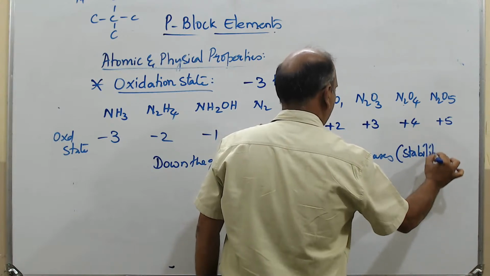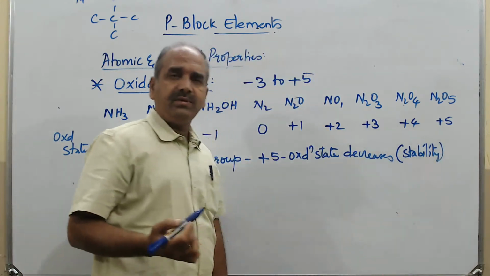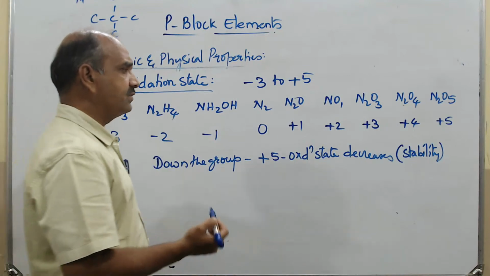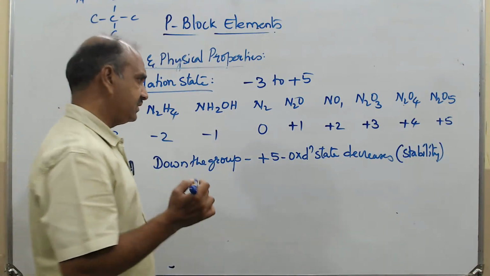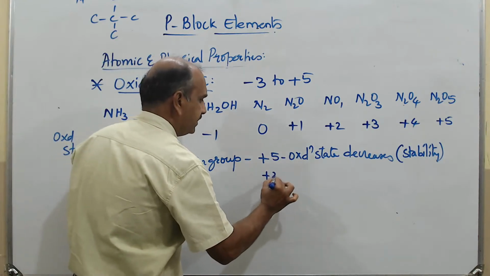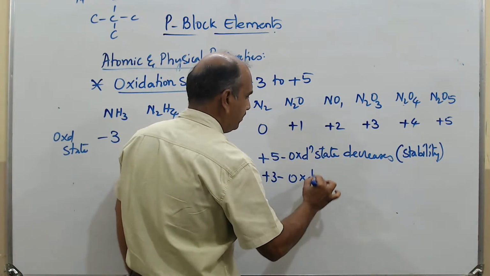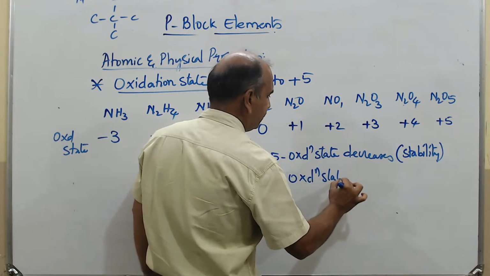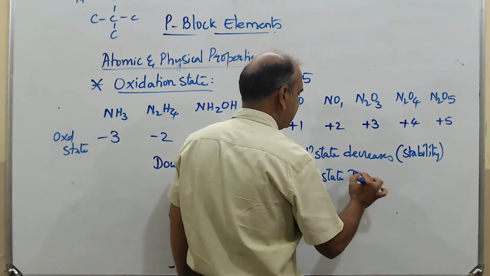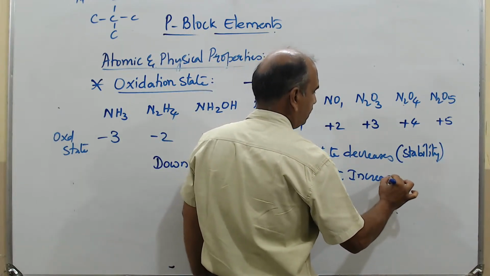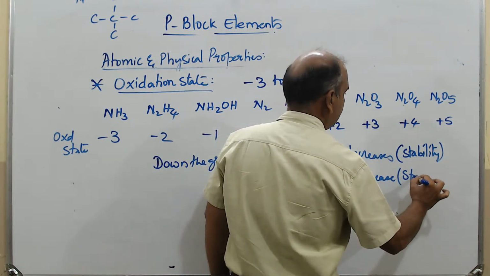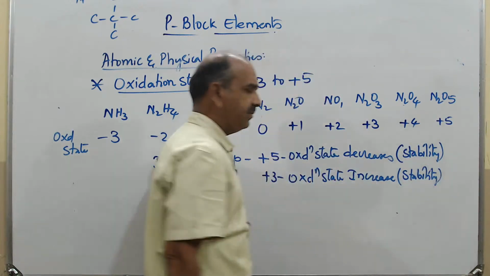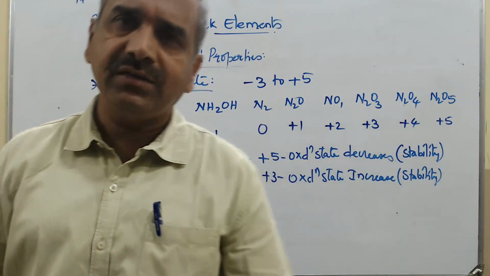It will form compound, but is it going to be stable? No. Okay, +5 oxidation state compounds are going to be less stable. But +3 oxidation state compounds, it is increasing. So +3 containing whatever molecules are there out of these nitrogen family elements, there that stability is increasing.